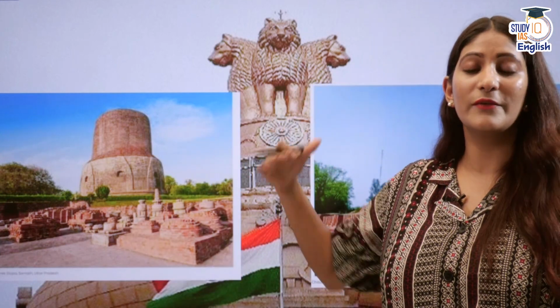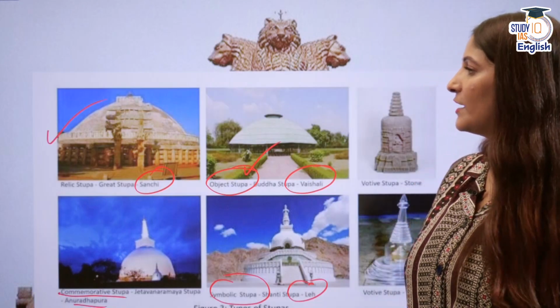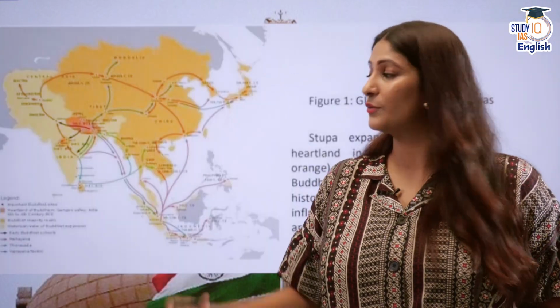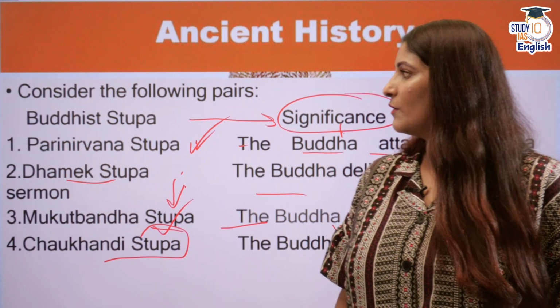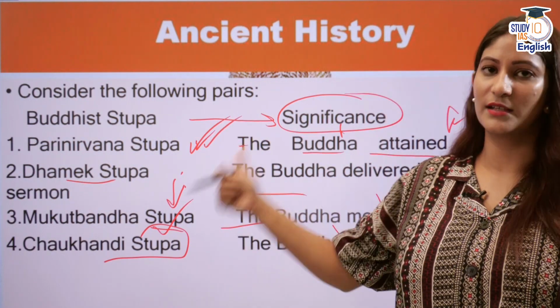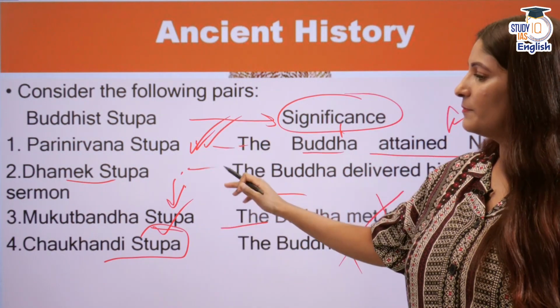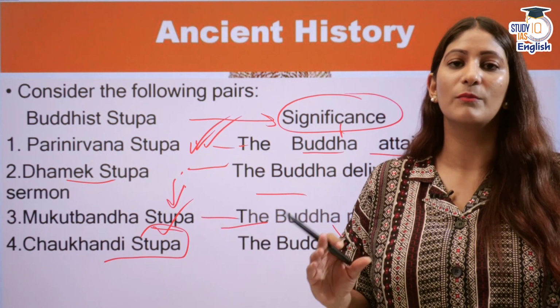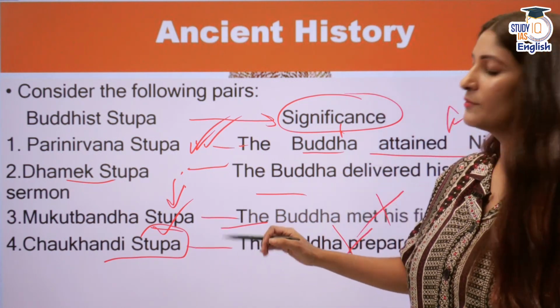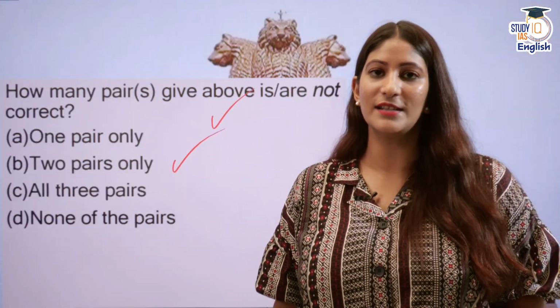Now I will tell you what stupa we were talking about in the question. Let's go through the pairs one by one, then we will understand it. Parinirvan stupa, correct. Dhamik stupa, correct. Mukut Bandha stupa is where the relics of Buddha lie. And Chaukhandi stupa, where he reunited with his disciples.